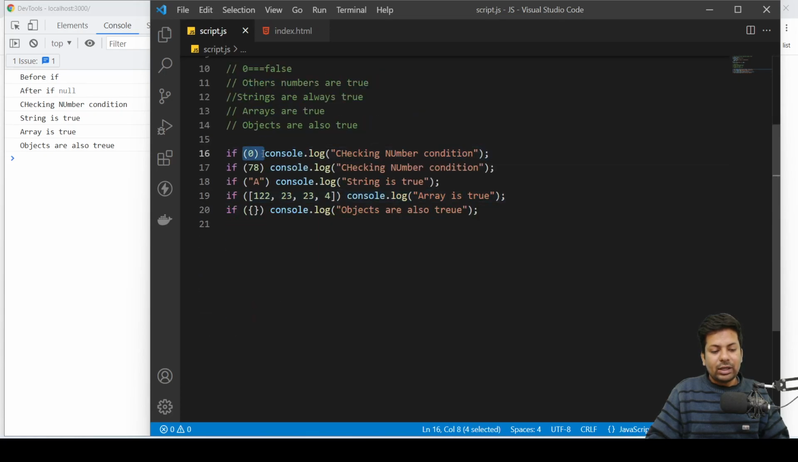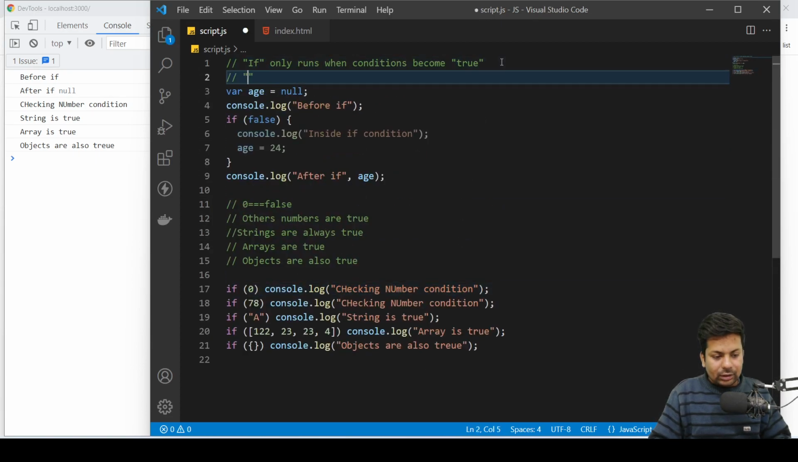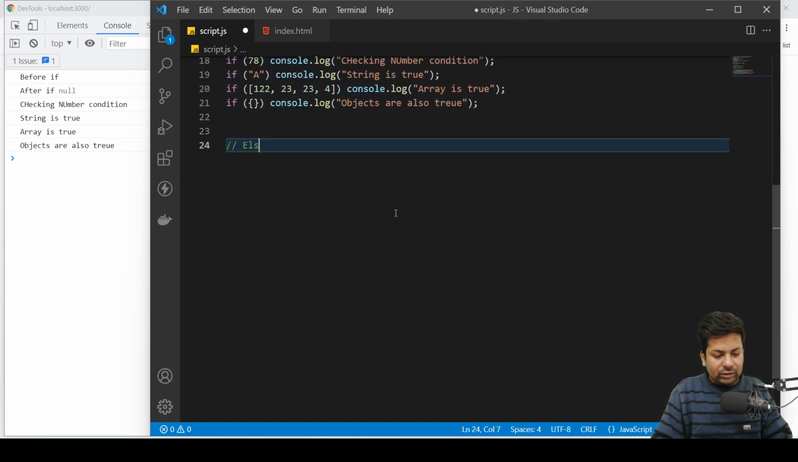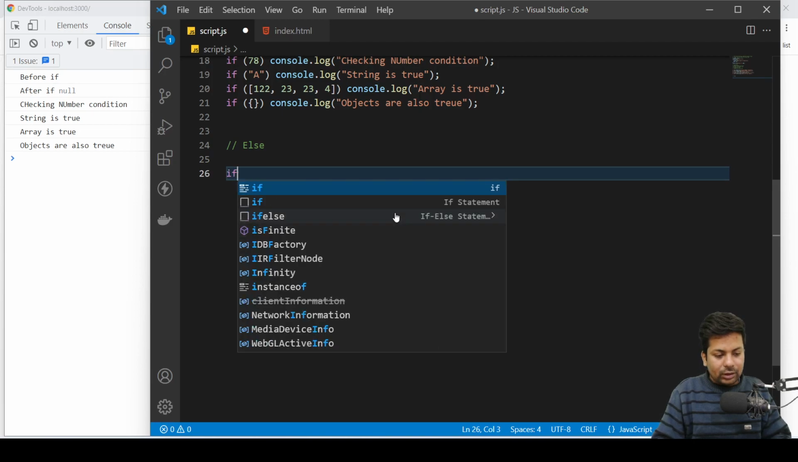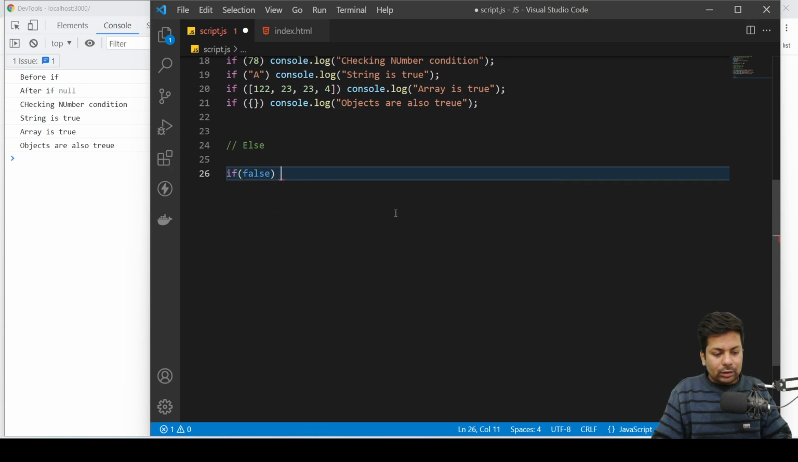You see, if condition is true, print do this. But what if the condition is not true? So we'll say else. Else runs only when if is not true. So suppose now here I will write else. If true, suppose I write false. Console.log, it's a true